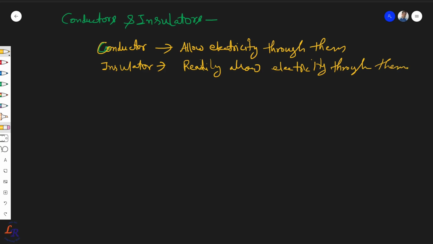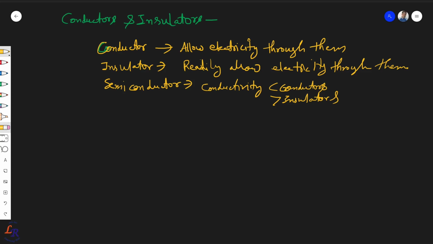And in between we had seen another type, semiconductors, which have conductivity or resistivity in between insulator and conductor, right? Less than conductors and greater than insulators, right?